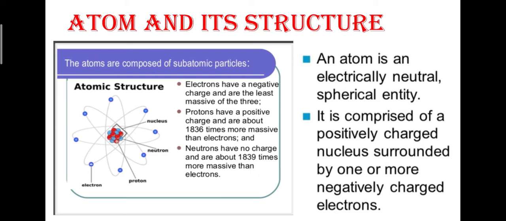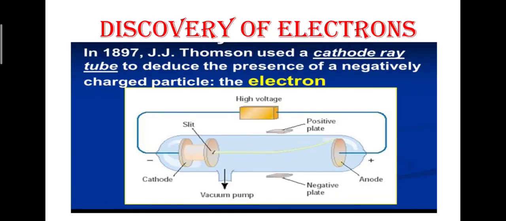So if these three subatomic particles are there, then scientists ran behind the discovery of these three subatomic particles, that how they are formed, how they are discovered, and what these subatomic particles are. For having the curiosity of these three subatomic particles, scientists started experimenting on how atoms are formed. In this, the first discovery was done by J.J. Thomson in 1879, that is the discovery of electrons.